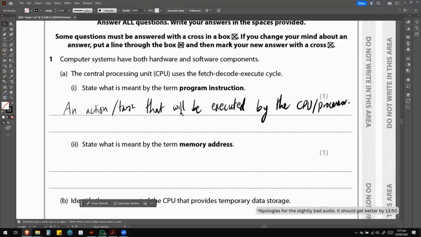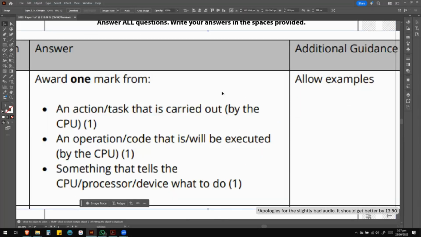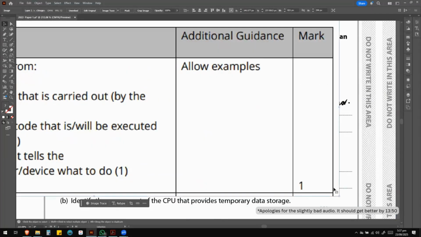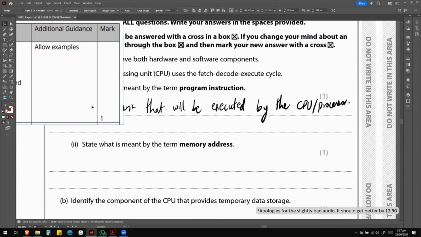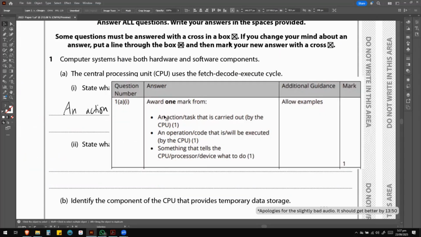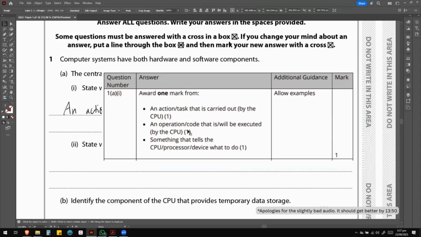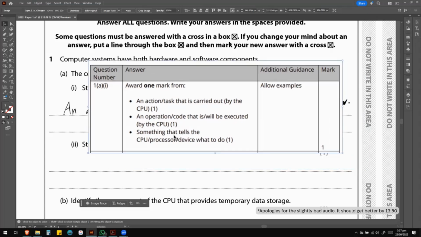So I'm going to put that right here. As you can see, it says an action task that is carried out by the CPU. You can say this will give you 1 mark. You can also say an operation code that is or will be executed by the CPU. That's 1 mark. And something that tells the CPU processor device what to do. All of these give you 1 mark.